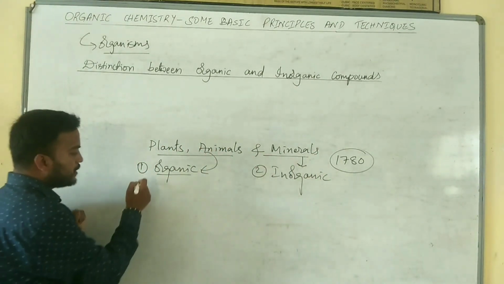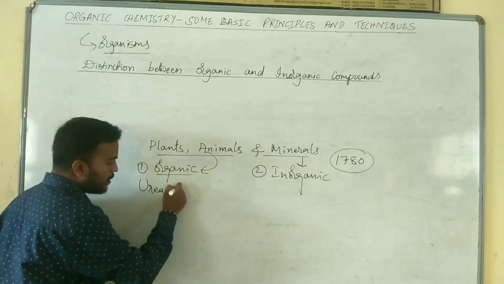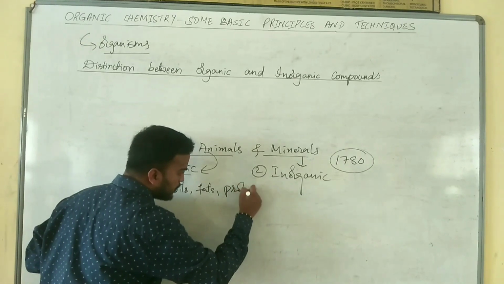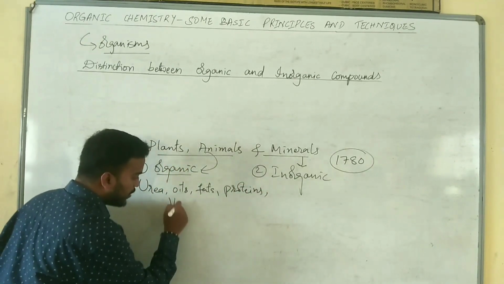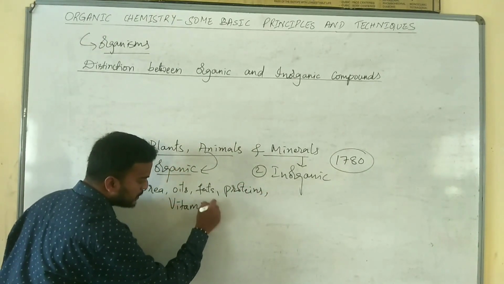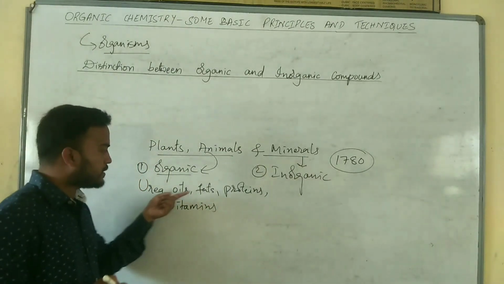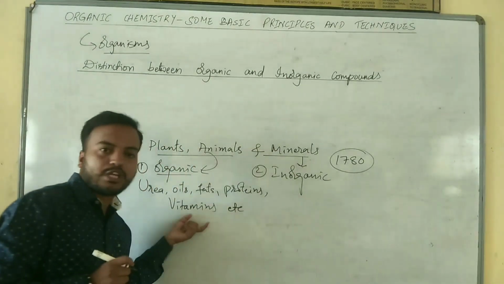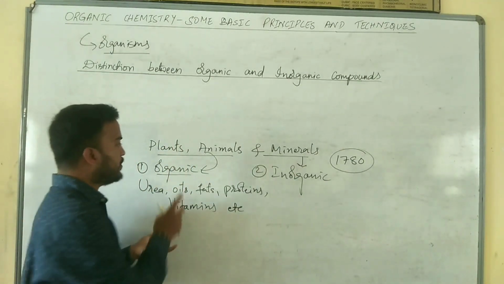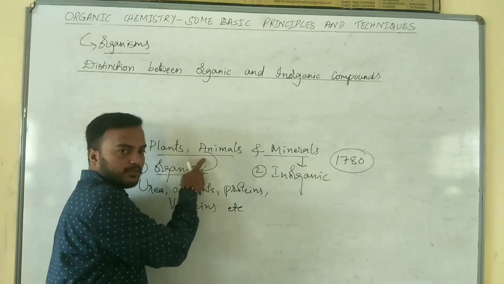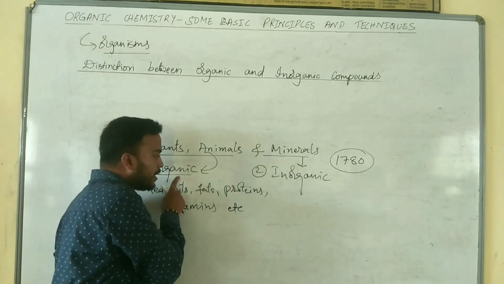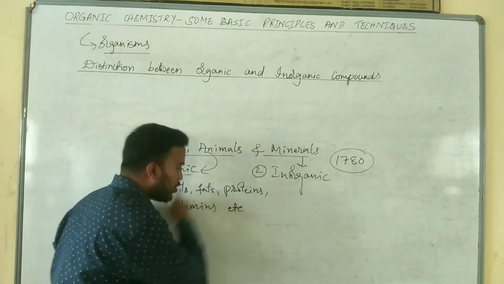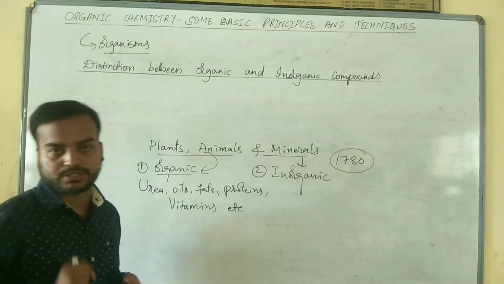So compounds like urea, oils, fats, proteins, vitamins, etc., which are isolated directly or indirectly from living organisms such as plants and animals, were called organic compounds, and the branch of chemistry which deals with the study of these compounds we call organic chemistry.